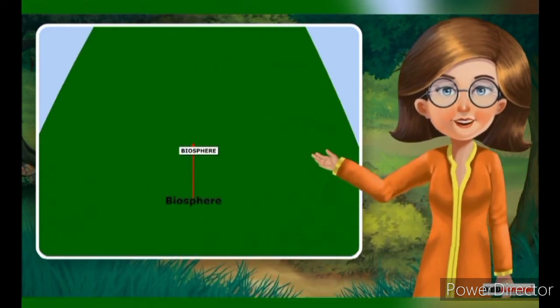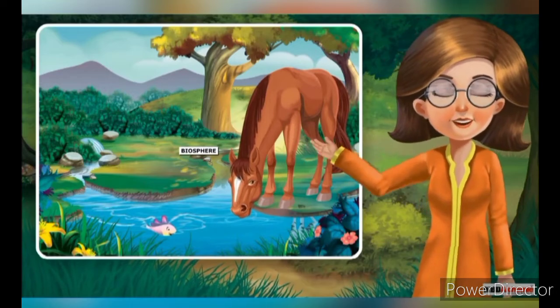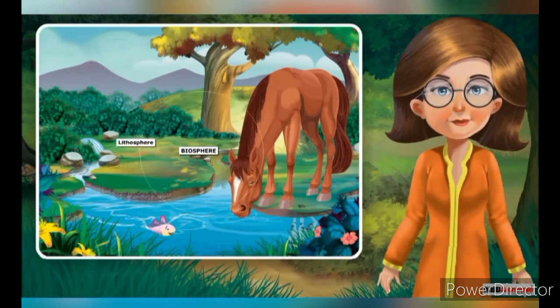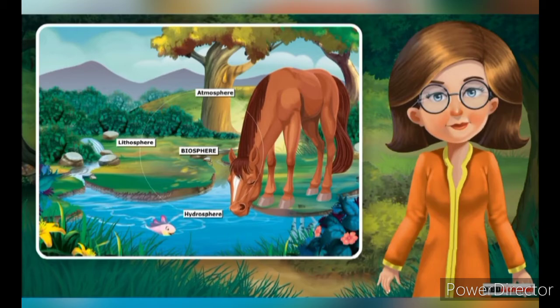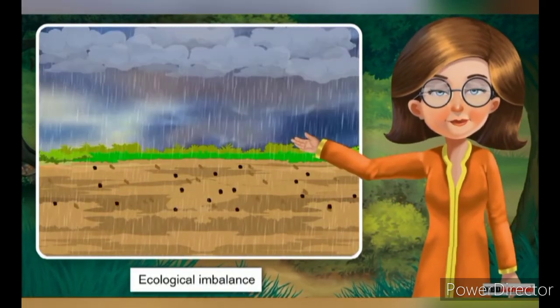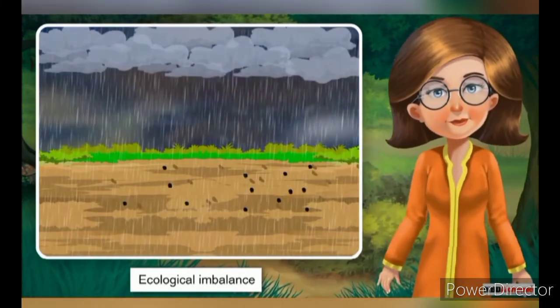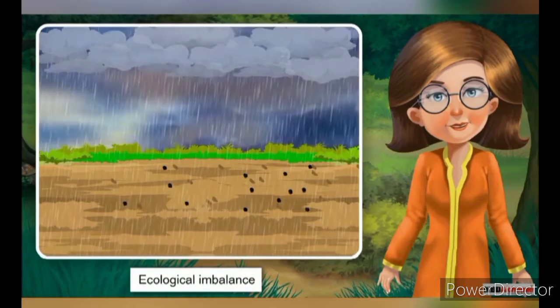All living and non-living beings interact with each other while simultaneously interacting with lithosphere, hydrosphere, and atmosphere. There is a delicate balance which exists in nature. There occurs an ecological imbalance if disturbance is caused in the natural interaction of living and non-living organisms.